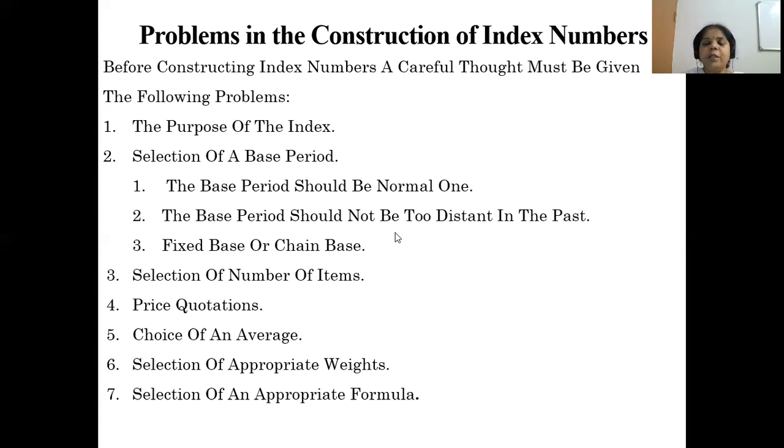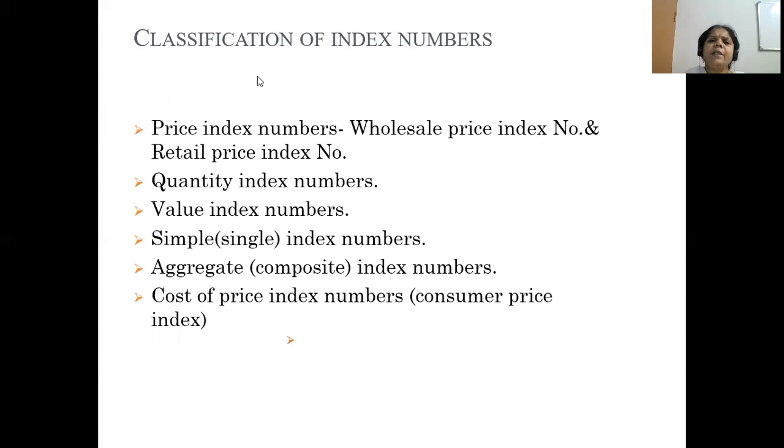Okay, students. Next is the classification of index numbers. So price index number. In this, there are two methods: wholesale price index number and retail price index number. If they are going to study the price index for the maximum product, ಹೆಚ್ಚಿನ ಪ್ರಾಡಕ್ಟ್ಗೆ ಸ್ಟಡಿ ಮಾಡಬೇಕು ಅಂತಂದ್ರೆ it is called as wholesale price index.